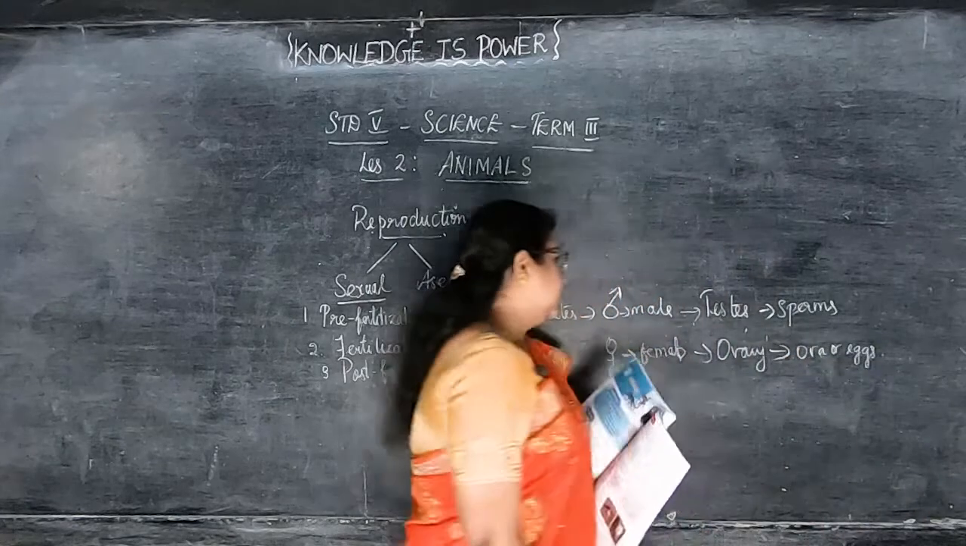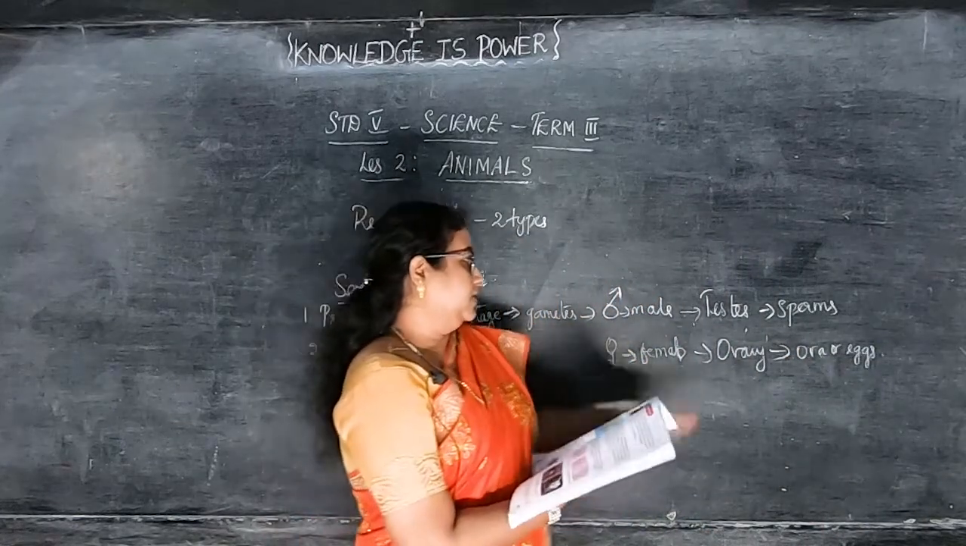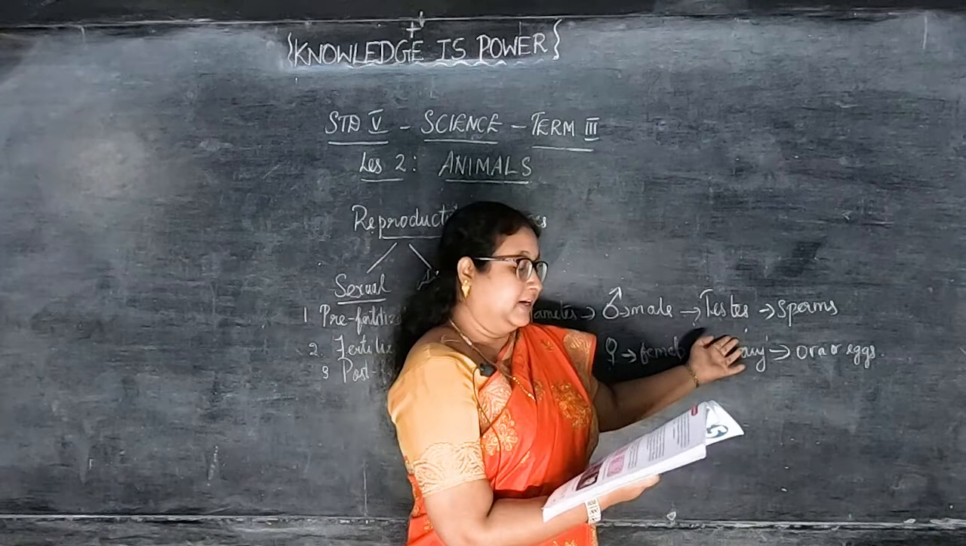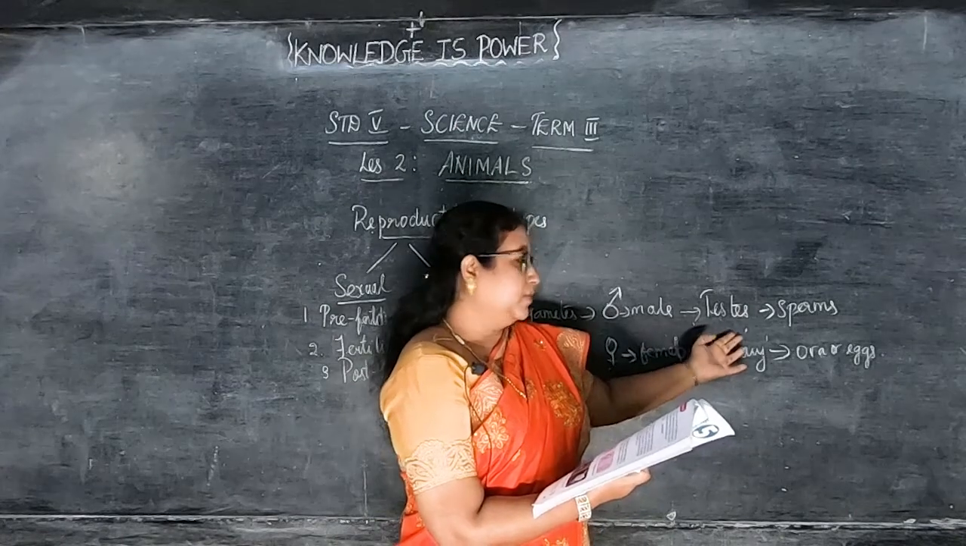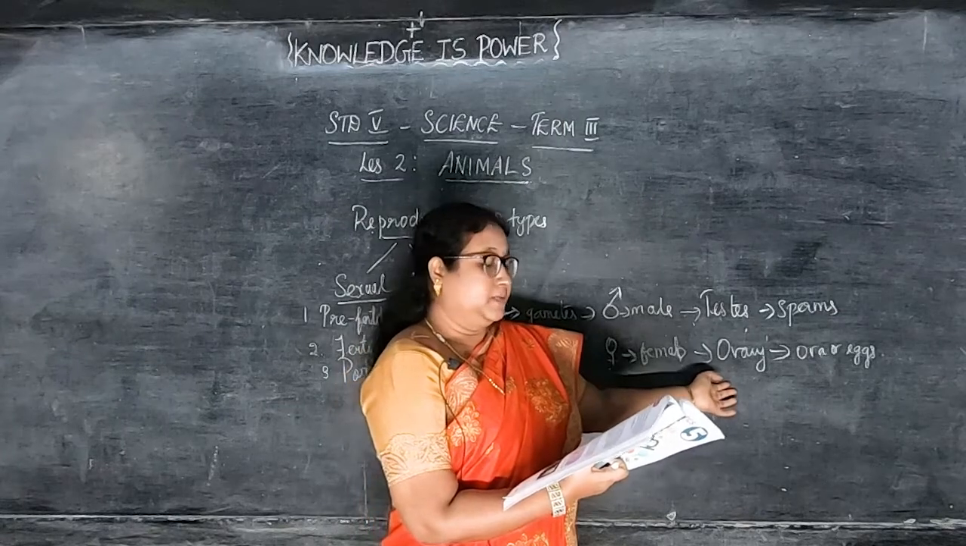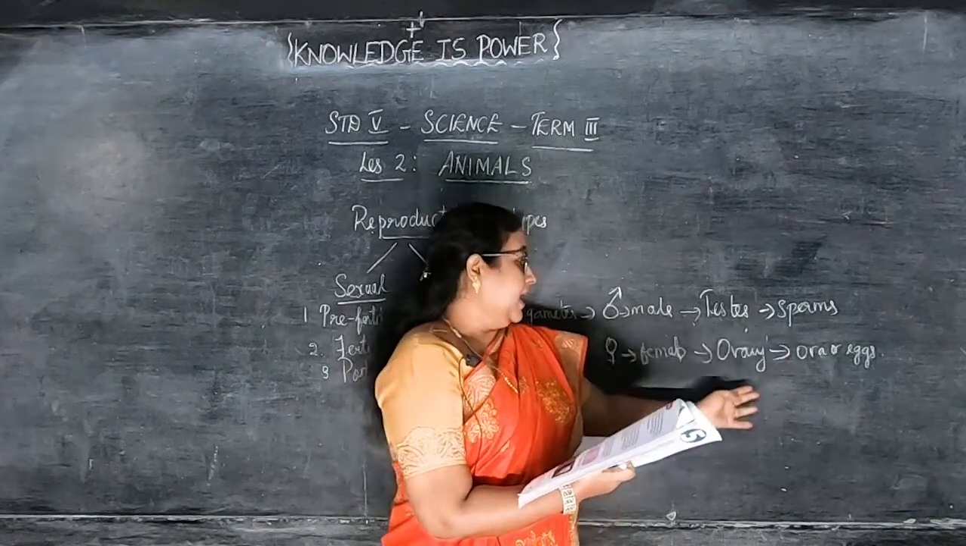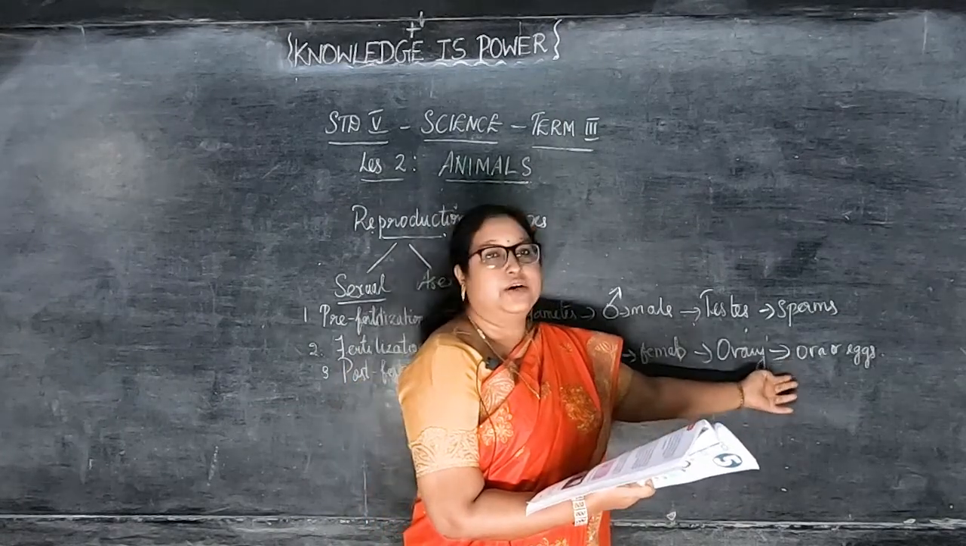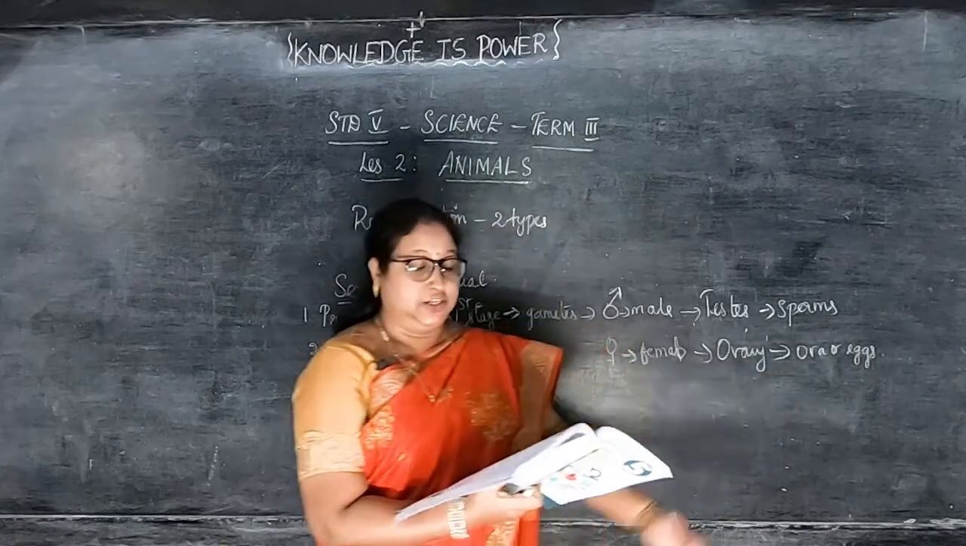Okay, children, do you understand now? It's a male, and what is the reproductive organ here? Testis. And here the reproductive organ for the female is the ovary. The testis produces the male gametes called sperms, and the ovary produces the female gametes called ova or eggs. Do you understand till here, children?